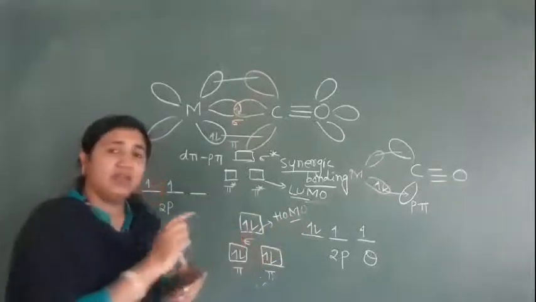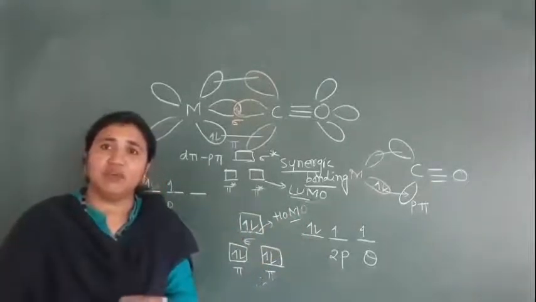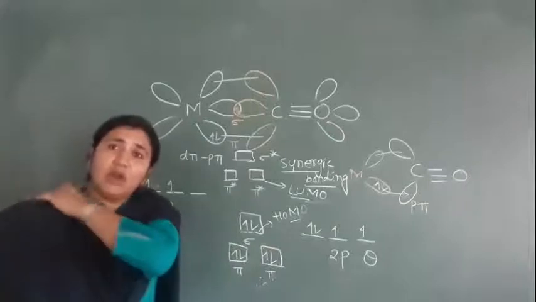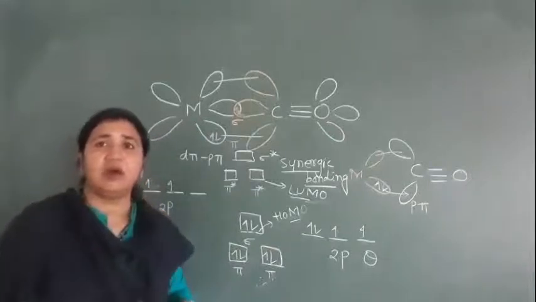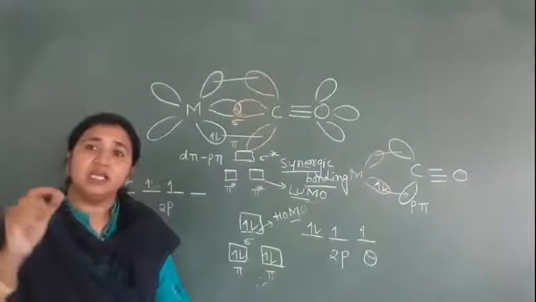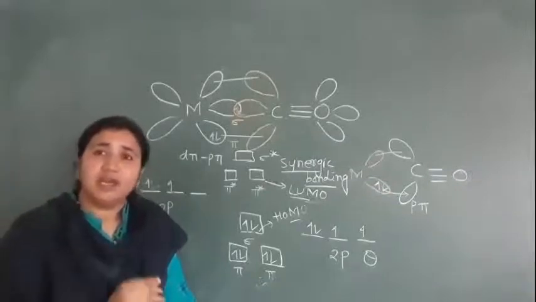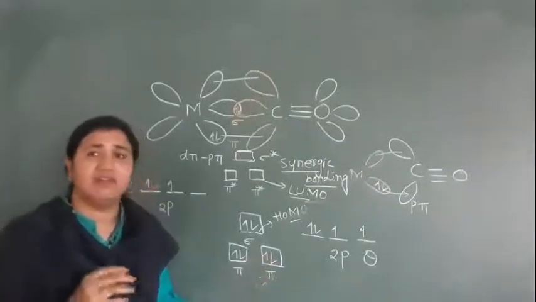Whenever we want to donate, we donate from the outer orbitals only. Inner, lower orbitals will not donate.